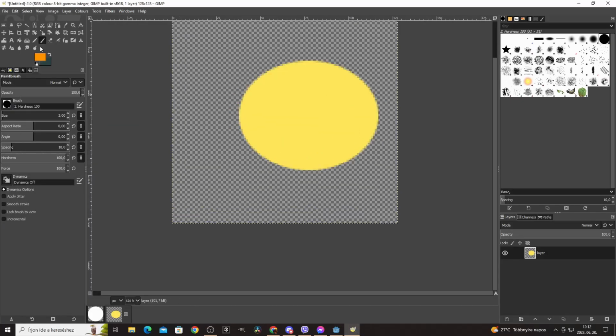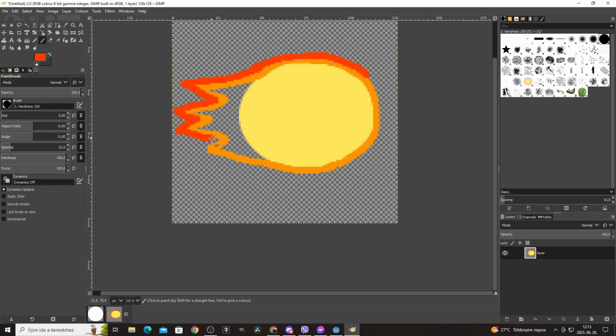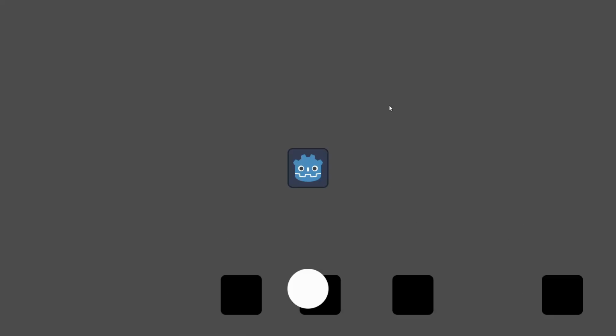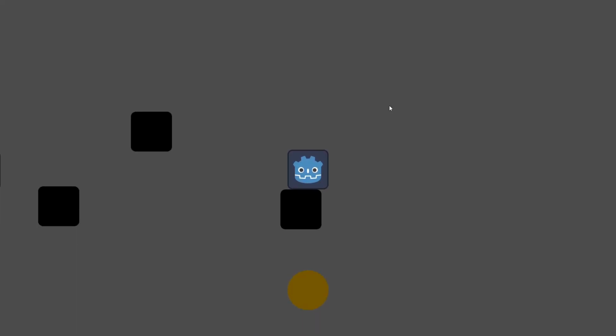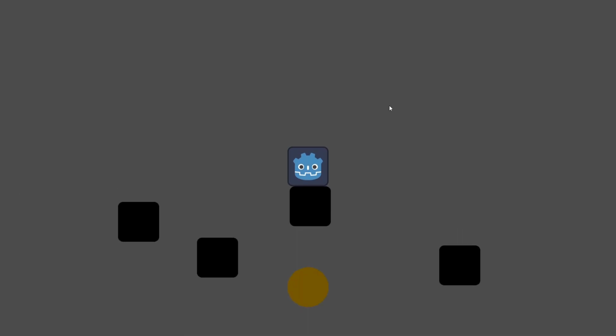Then came the elements. I started with the easiest one, fire. I drew some quick fireballs in GIMP and coded the player to be able to shoot these fireballs towards the mouse cursor's direction. The next element on the list was earth. I made the player be able to move the platform they are standing on up and down.